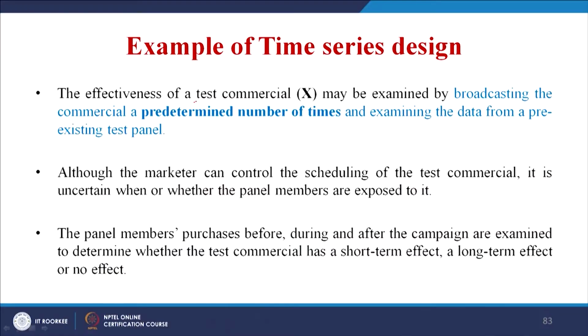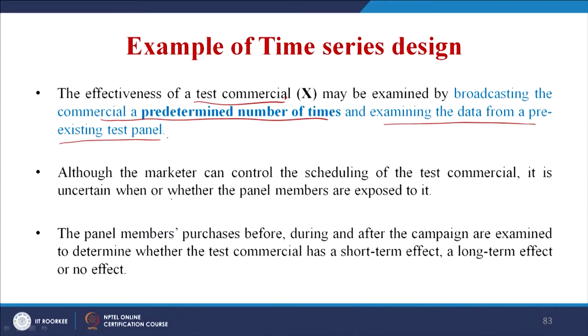Now, look at this condition, the effectiveness of a test commercial. A company wants to know the effectiveness of an advertisement. It may be examined by broadcasting the commercial a predetermined number of times, so let us say 5 times a day or 6 times a day, right, and examining the data from a pre-existing test panel. So, you have taken a test panel, you have shown the advertisement 5-6 times a day, and try to see whether there is an effect on the purchase or the sales of the product by these respondents.